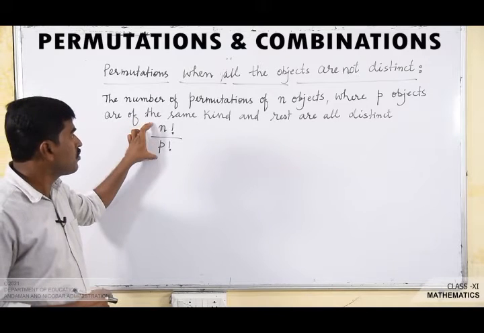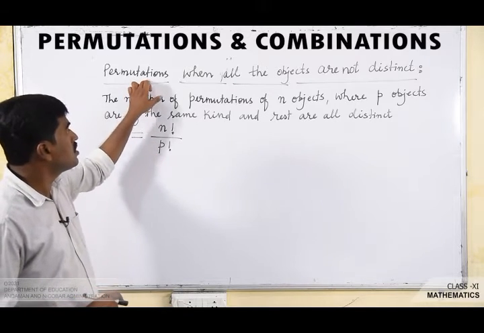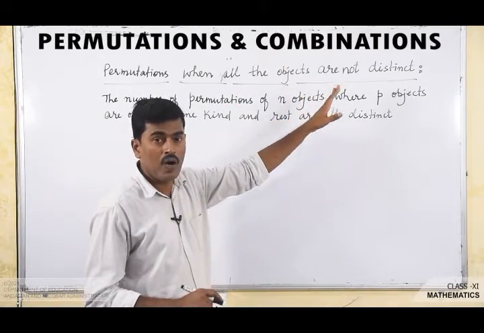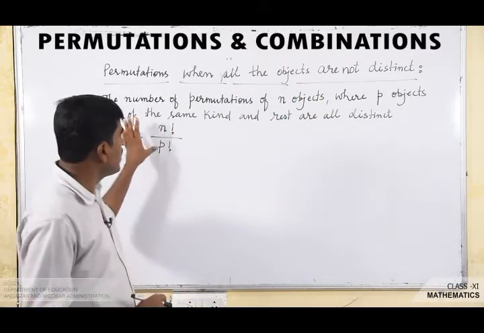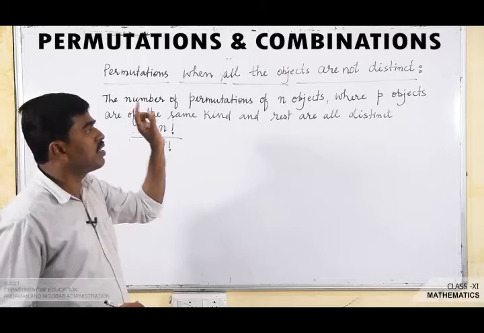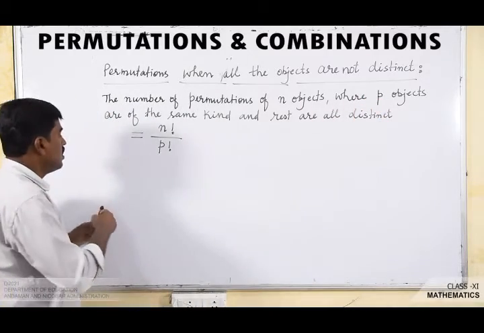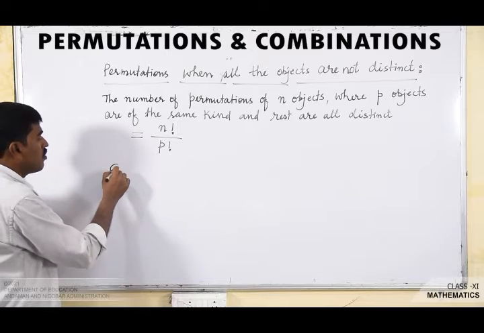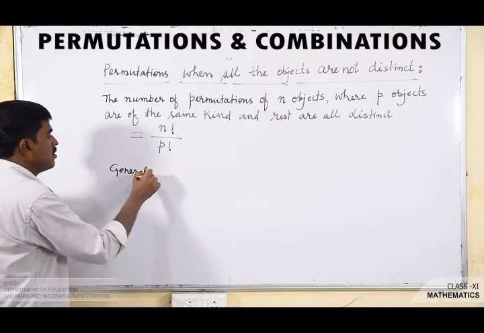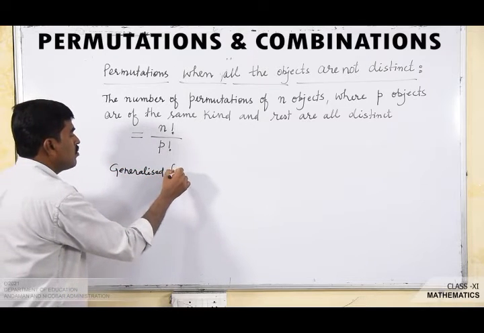This is the formula for permutations when all the objects are not distinct. But in this formula only one kind of object, that is, p objects of one kind, is given. See the generalized form of this formula.